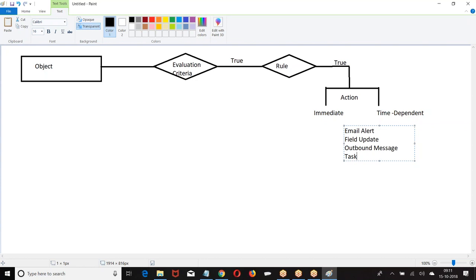Like when you withdraw, send the SMS immediately. Now, when you create a trial account, after 29 days, deactivate it. Automatically, what is that? After 29 days, deactivate the account. That is not immediate. It is performed after 29 days. Send an email to the customer 5 days before the due date, stating, boss, you are supposed to pay the due amount by so and so date. Are you getting my point here? So those are time dependent actions. On an object, when an evaluation criteria is met, we check the rule. When the rule is true, perform the action.